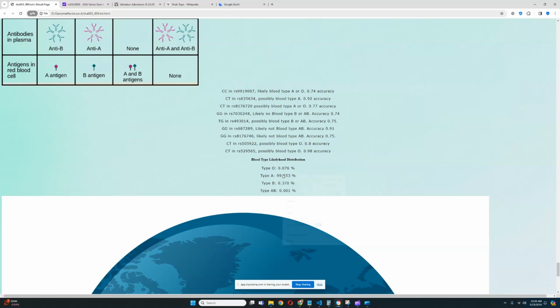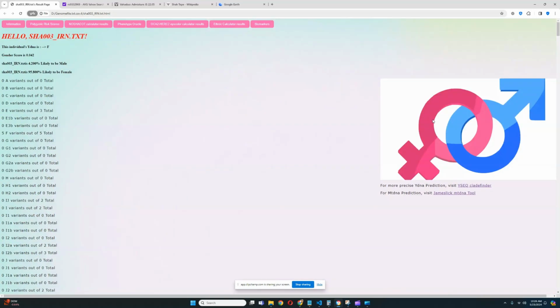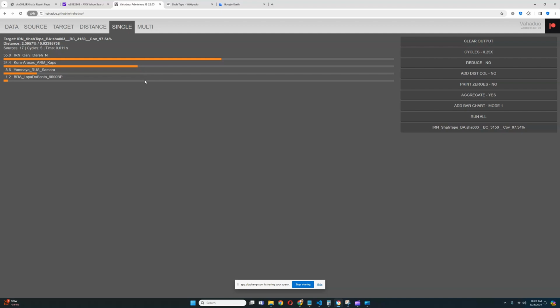When you have a lot of SNPs that go into the calculation, you get a very high quality score, like this, for example. So we can say with a high degree of certainty that this person has blood type A, like definitely blood type A. In her case, she's got blood type A. There's no doubt about it. And this is pretty much my video about this individual from Shah Tepe, Bronze Age Iran. Definitely quite interesting that she's from the Bronze Age, from 31 centuries before the Common Era, and somehow she's scoring 8.6% Yamna.